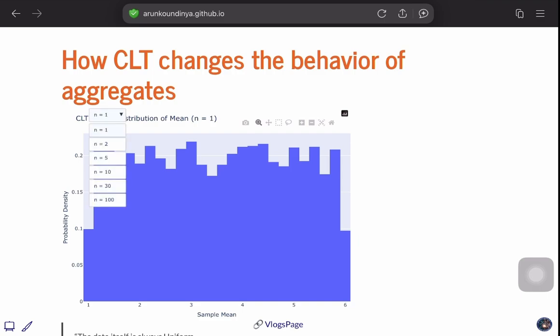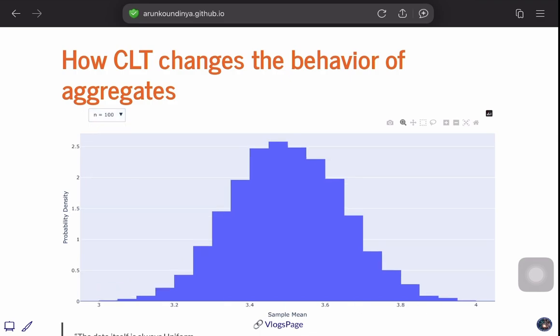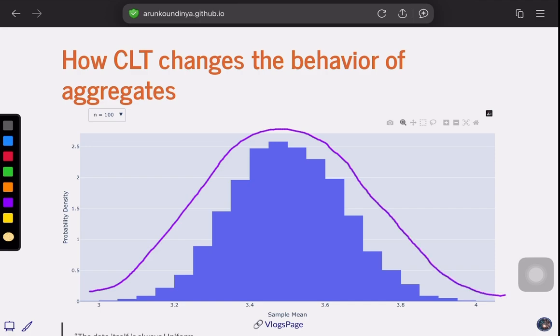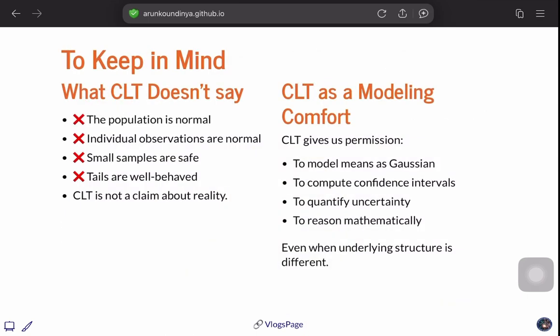But when we increase it, slowly we are seeing some kind of a bell curve. As we increase it, the bell curve really smooths like this. This is as simple as that: how CLT changes the behavior when we are taking the aggregates of samples. And when the sample sizes are large enough, like here when n is equal to 100, you can see that it's merging into a normal distribution.